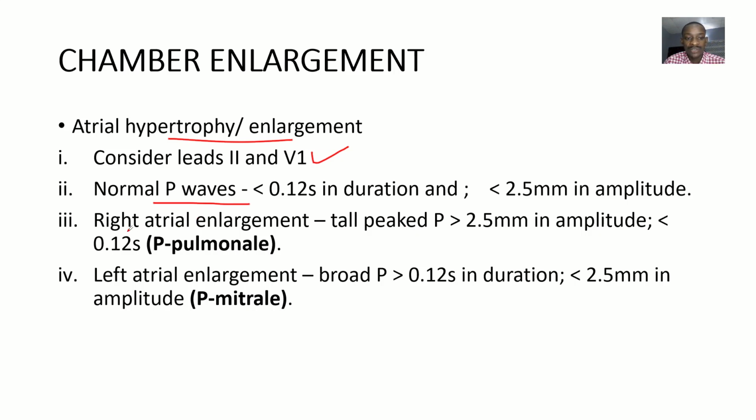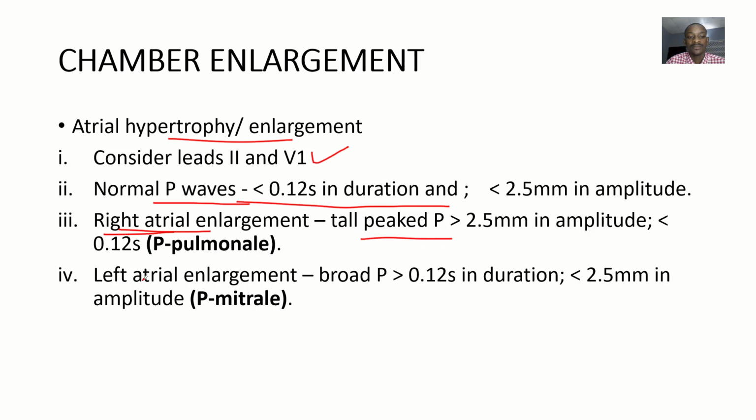In right atrial enlargement, here is how the normal P wave should look. But when you are having tall P waves that are greater than 2.5 millimeters in amplitude, with the duration being less than 0.12 seconds, it suggests that there's a right atrial enlargement.